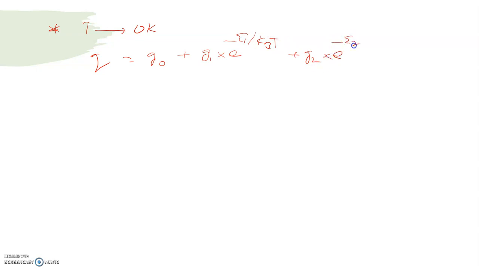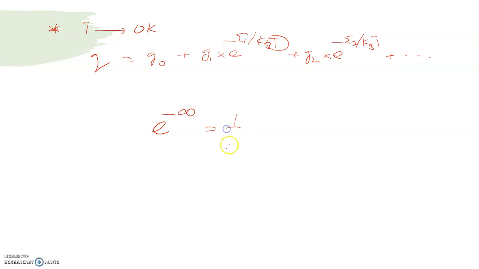Then similarly, what will happen if temperature approaches 0 Kelvin? What will happen to the value of the partition function Q? Q is equal to G0 plus G1 into e power minus E1 by kBT plus G2 into e power minus E2 by kBT, and like that it goes. Now, when temperature approaches 0, something by 0 is infinity, so you get e power minus infinity.